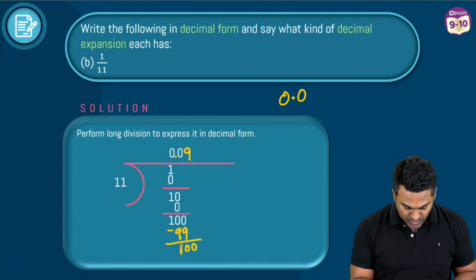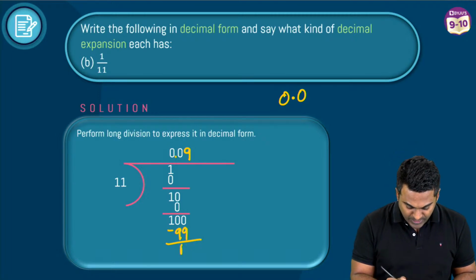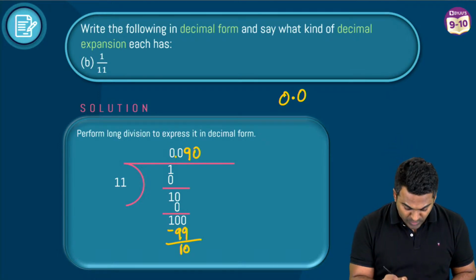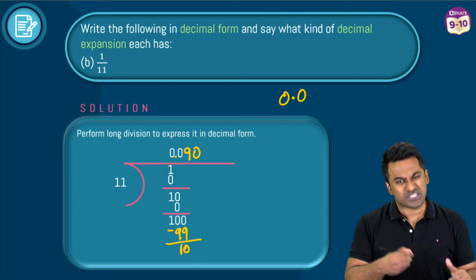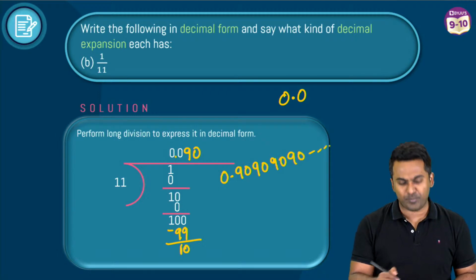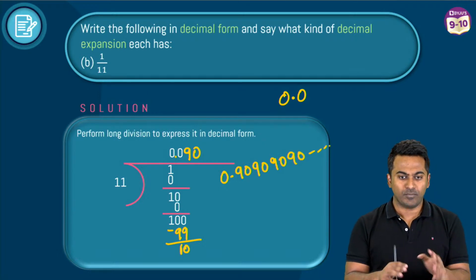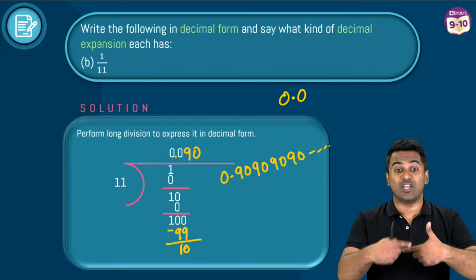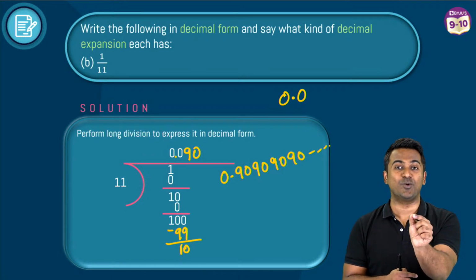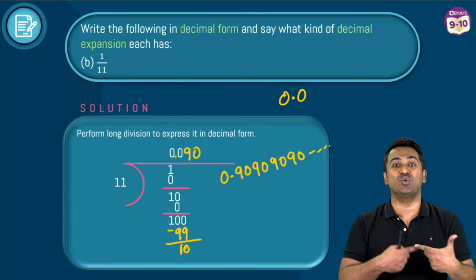Again, I'm going to add 2 zeros. Okay, sorry, 10. 10 again doesn't go in the 11 times table, so I put a 0 here, and then the process repeats. So what you get is 0.09090909, and then the process goes on and on and on, right? Very good. The process repeats. Bhakti, okay? It's not going to end at 0.09. The process is going to repeat.